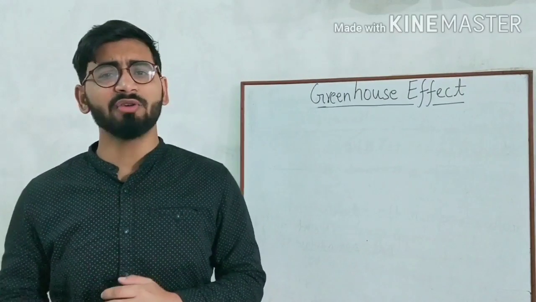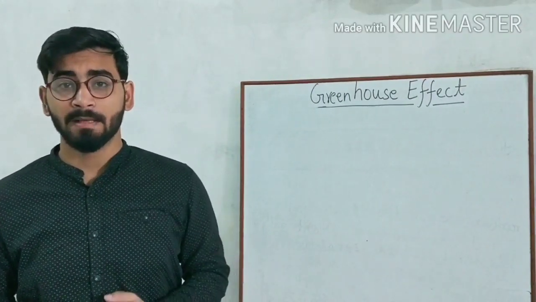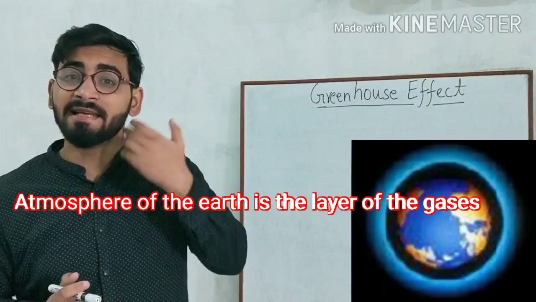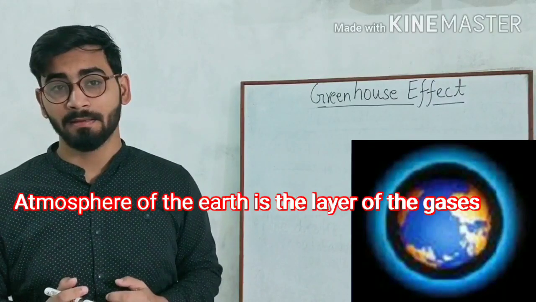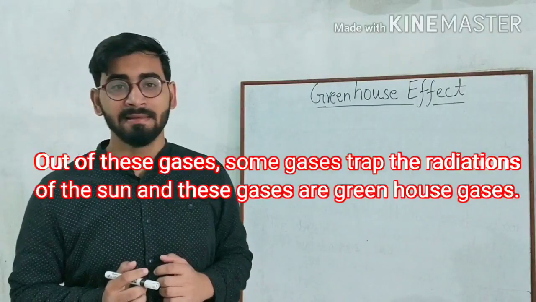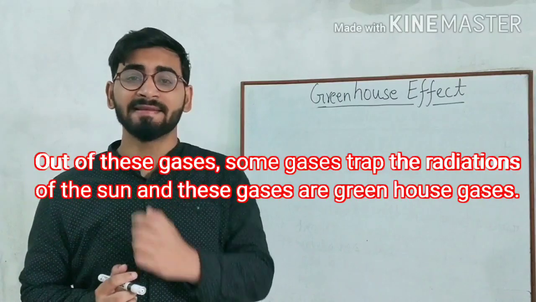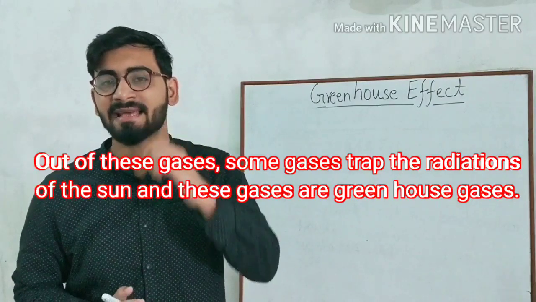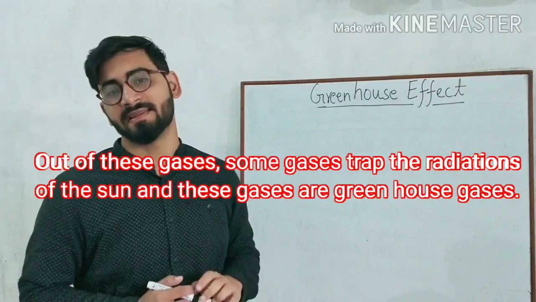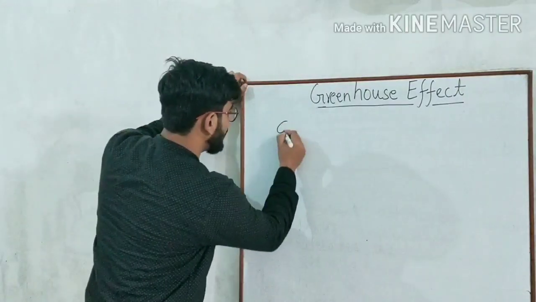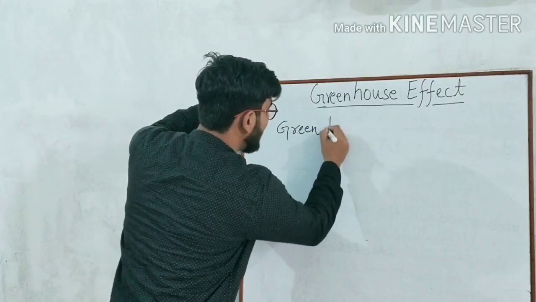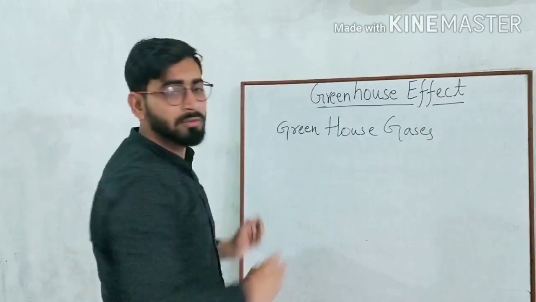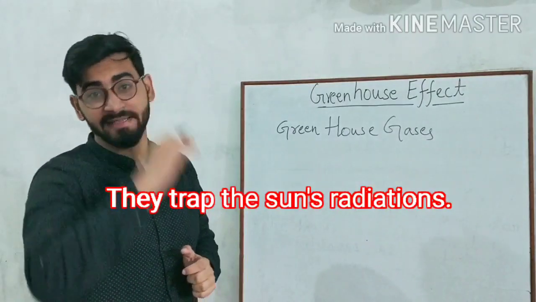Now how does this greenhouse effect work with us? You all know that the atmosphere of the Earth is a blanket, a layer of gases. Some of these gases trap the radiation of the sun, and these are known as greenhouse gases. They trap the sun's radiation.